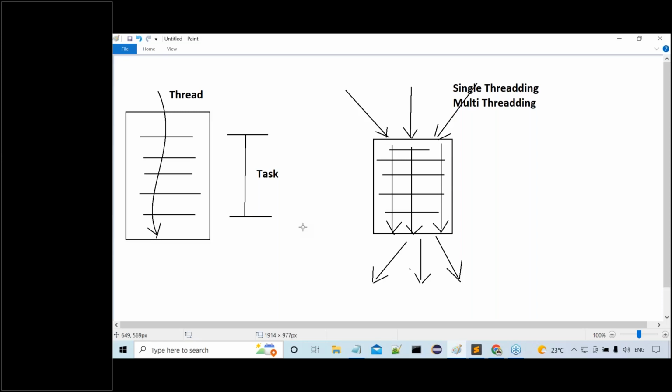Whenever we have sequential execution, automatically the execution time will be increased. Whenever we follow parallel execution, automatically the execution time will be reduced. Come on guys, the equations are very clear. If sequential execution, more execution time. If parallel execution, less execution time. Am I right or not? So the single-threaded model follows sequential execution, so it will increase execution time. The multi-threaded environment follows parallel execution, so it will reduce execution time.